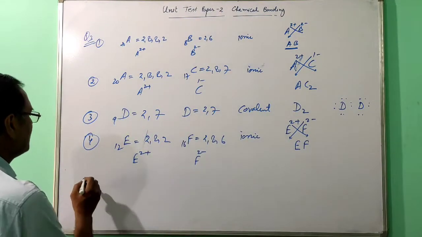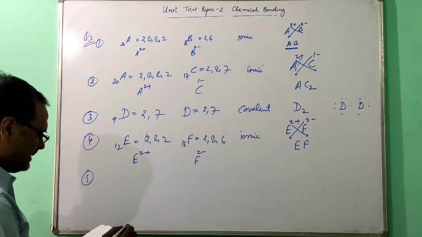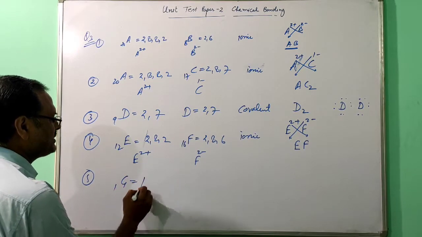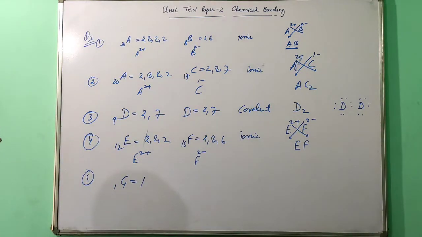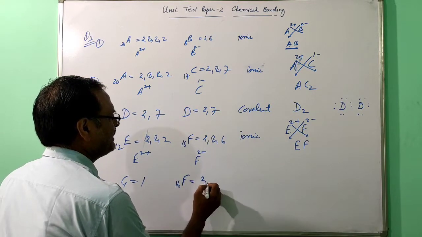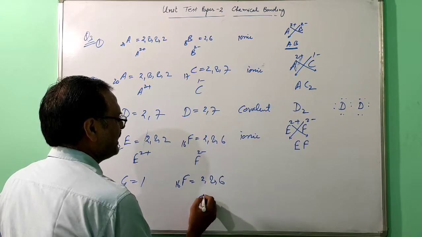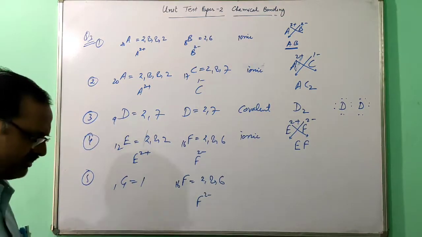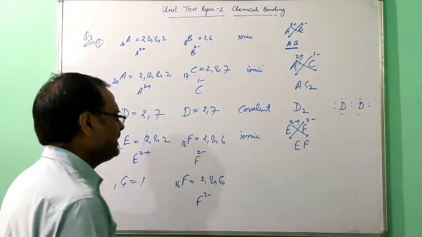Then the fifth one. G is given with atomic number 1, just imagine hydrogen, a non-metal. F is given with atomic number 16, 2, 8, 6, F 2 minus, which is also a non-metal. Then the bond will be covalent.